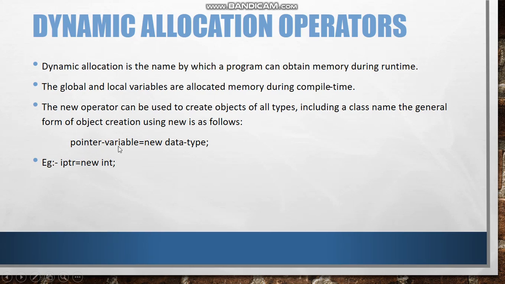The syntax is pointer variable name is equal to new and then data type. Example is given over here. This is a pointer variable name, then equal sign, then new is a keyword and int, so it is an integer type. This will give a dynamic space into the program while the program is running.